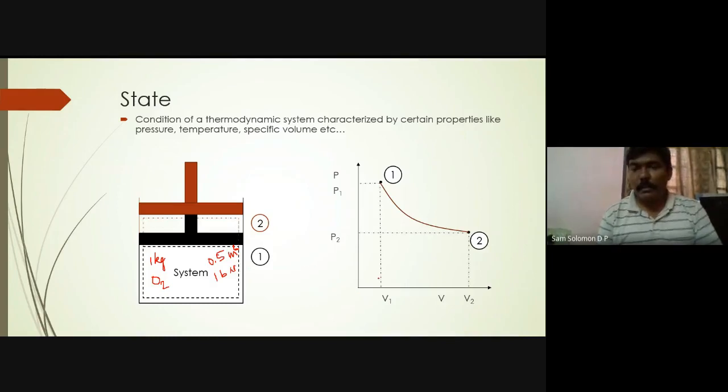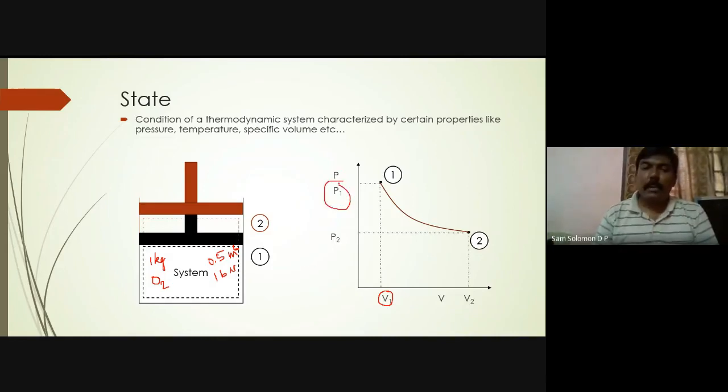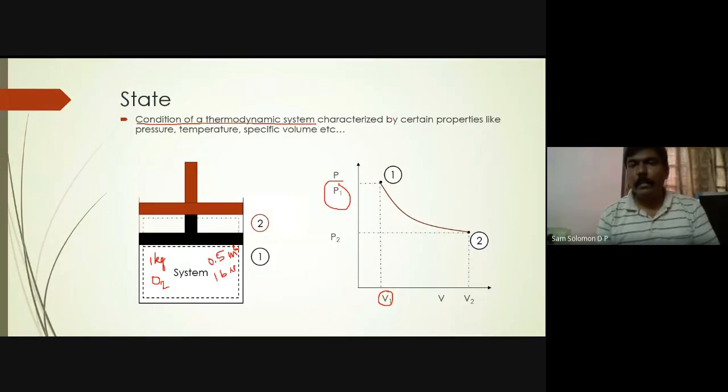So here your V1 is going to be 0.5 meter cube and the pressure P1 is 1 bar. That is what I call the state of a system. So if you are able to define a system with certain properties, then that is called the state of a system. You are defining the condition of a thermodynamic system, characterized by certain properties.